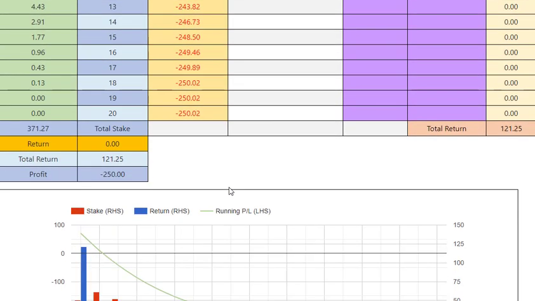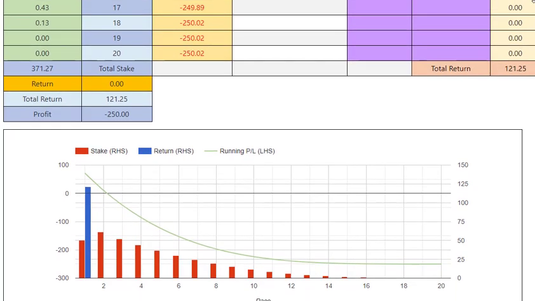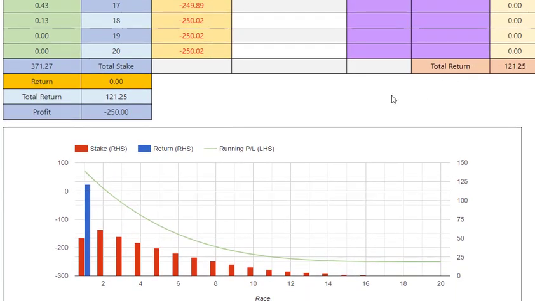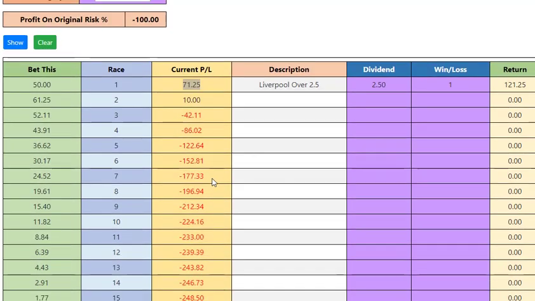And if we scroll down here, we can see here is a graph which will keep us tracking nicely, hopefully. So we can see the red is the stake, the blue is the win, and this line here is our current profit and loss. So at the moment we're at 71.25 profit. Okay, and if we never won another race, we'd be down there where we lost our 250. Okay, so that is how it works.